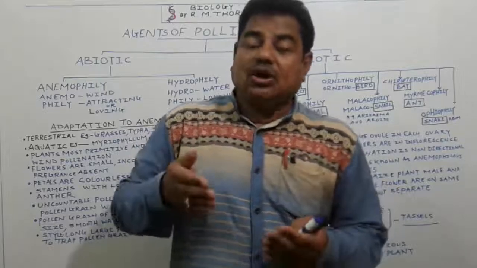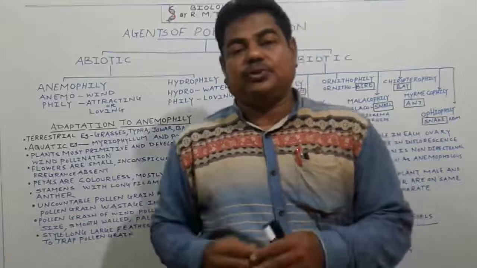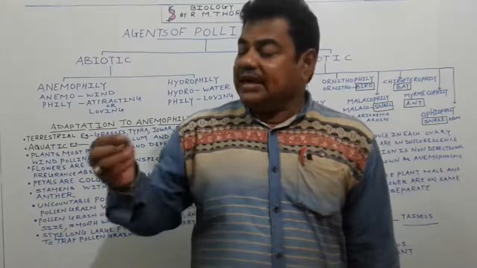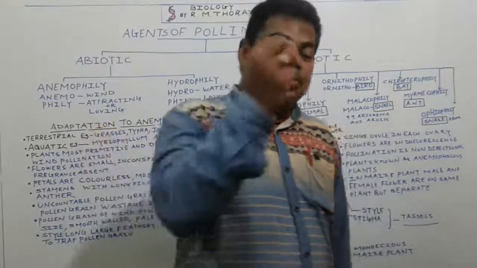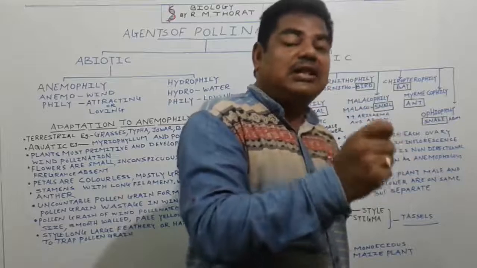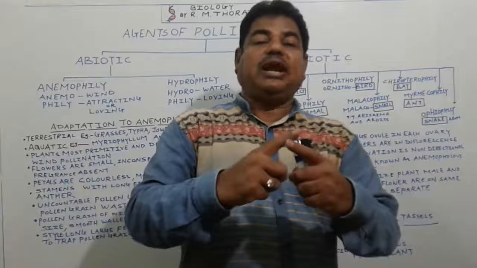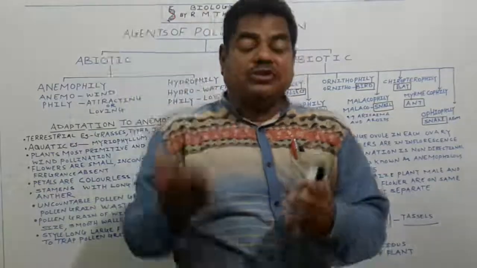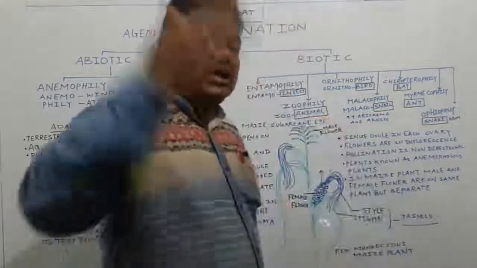So in the hybridization process, we humans carry the pollen grain from a mature anther lobe by brush, and we deposit that pollen grain on the receptive stigma of another flower of the same species. We cross these two varieties and we form a third variety. It means we are playing an important role in crossing these two plants and forming a third variety.